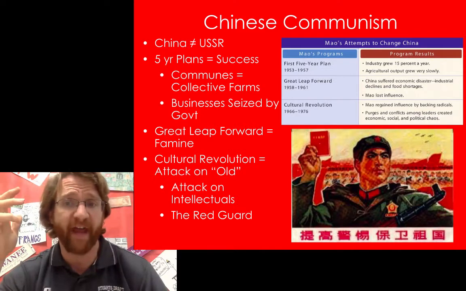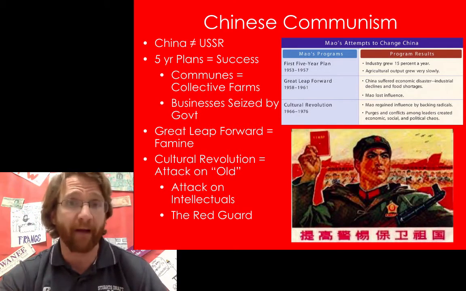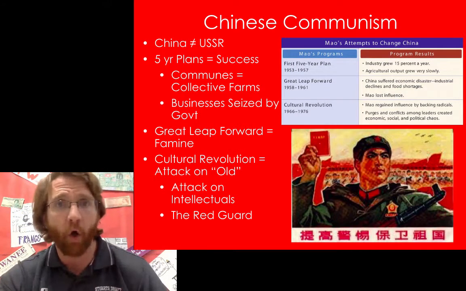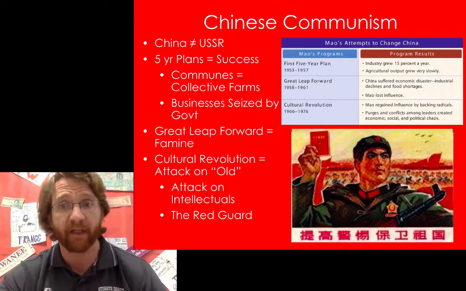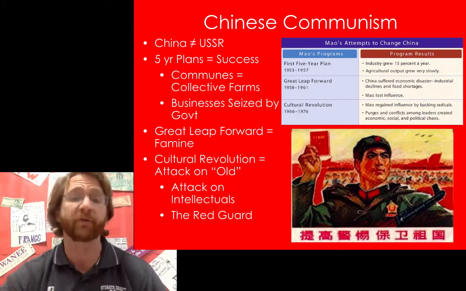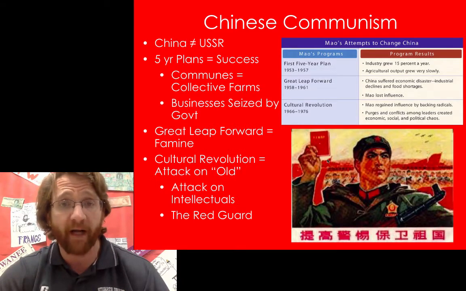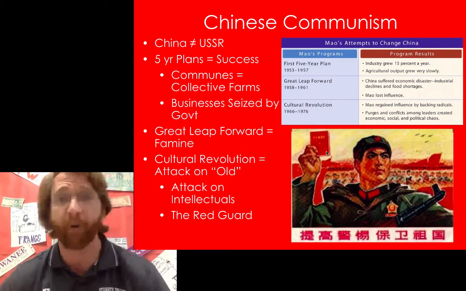Essentially, they wanted it to be radically different. They wanted radical communism. In the economy, they wanted to purge anybody who thought that old capitalism or private ownership was good. They wanted to abolish anybody that disagreed with them politically. And again, they used young people to do this. One of the things that these Red Guards carried around with them was this little book right here. It's called the Little Red Book. Okay, you can see it right there. It was Mao's Little Red Book that he wrote, and it was just a book of sayings.